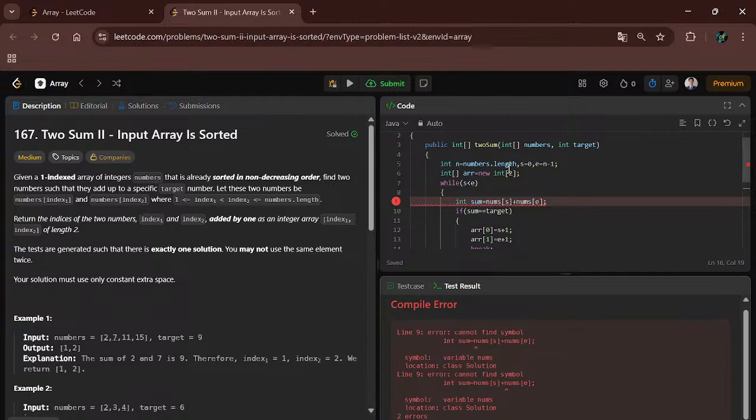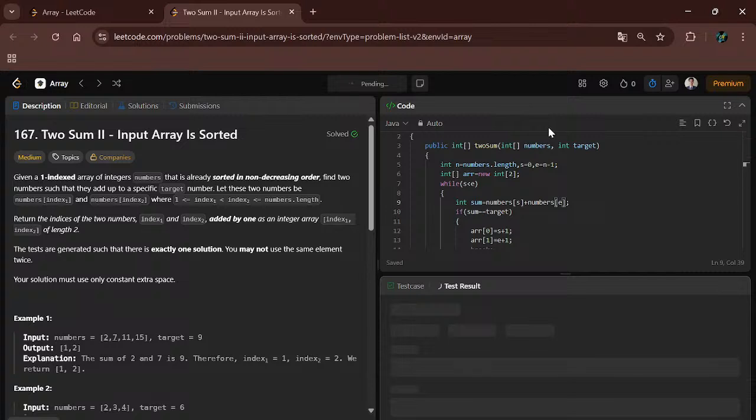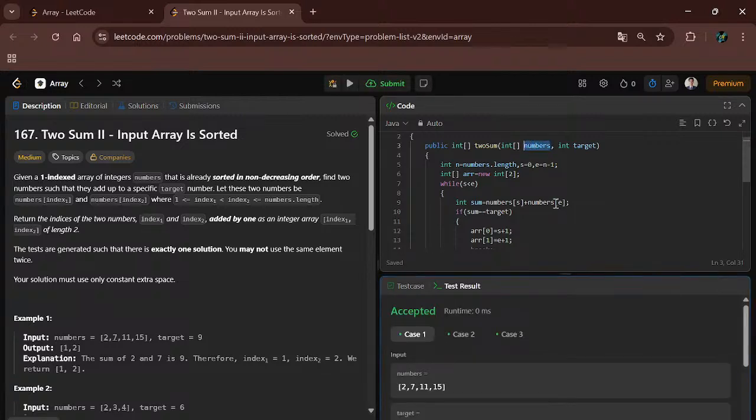Okay, sorry guys, here is not nums, here it is numbers. The array name is numbers. I was writing nums because in previous problems we have used only nums, no? So I will take numbers here. Now compile the code. Sorry guys. So our code is successfully compiled.